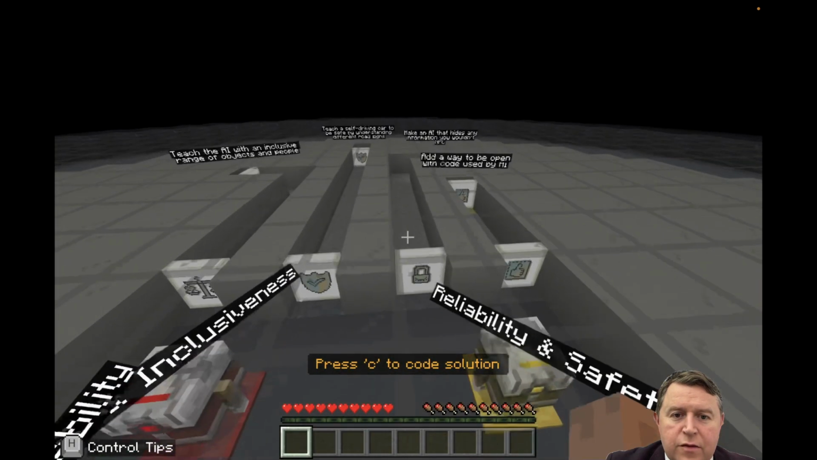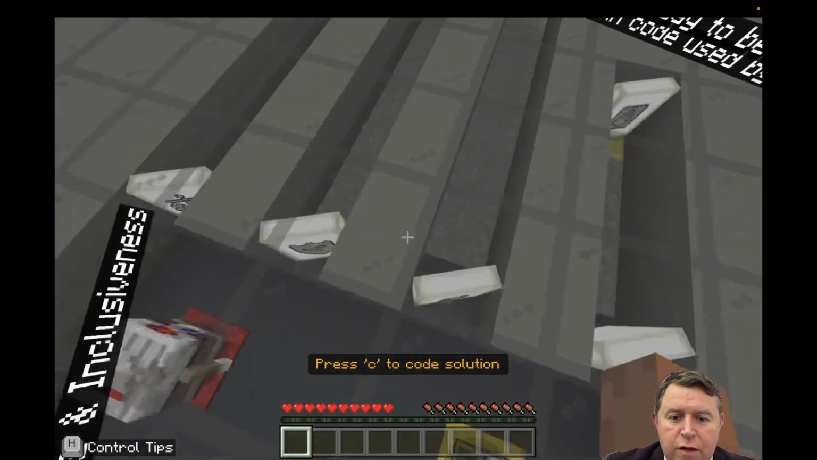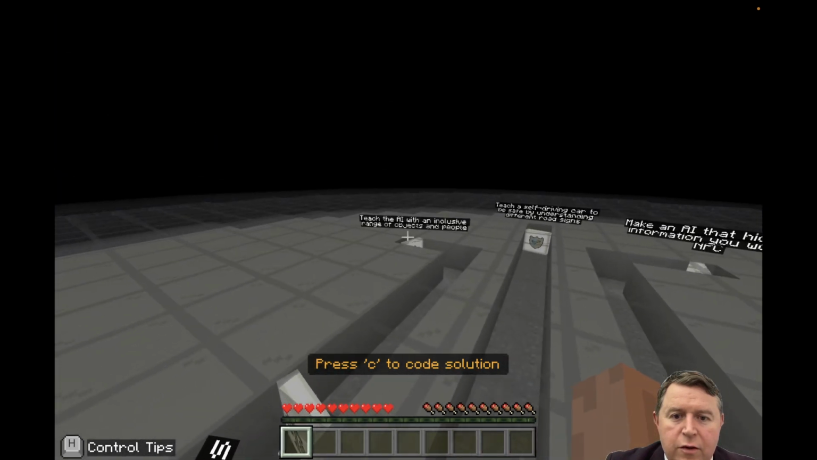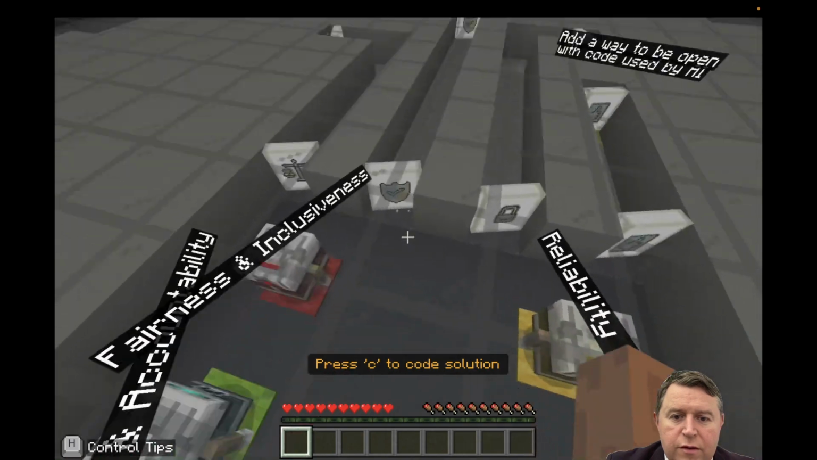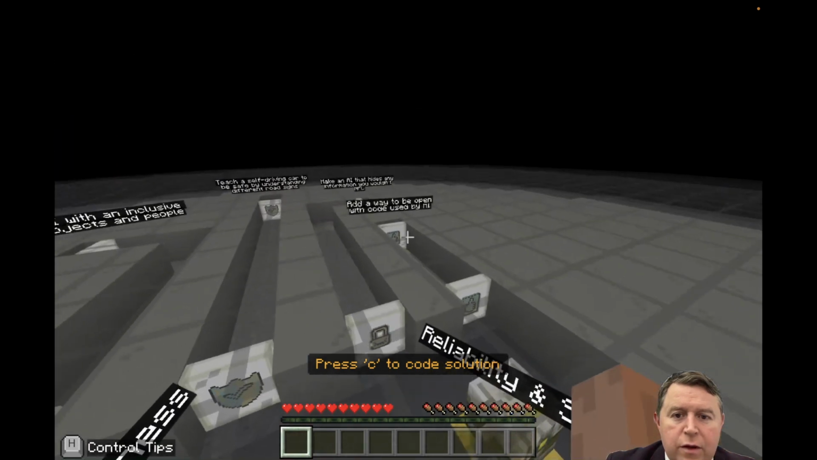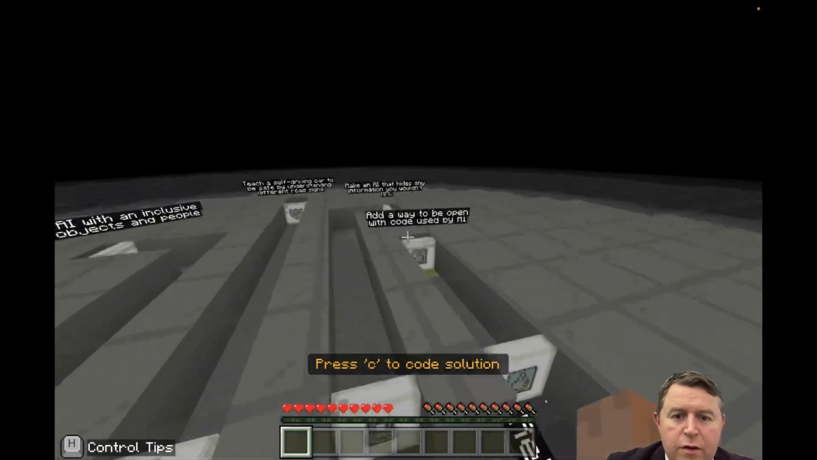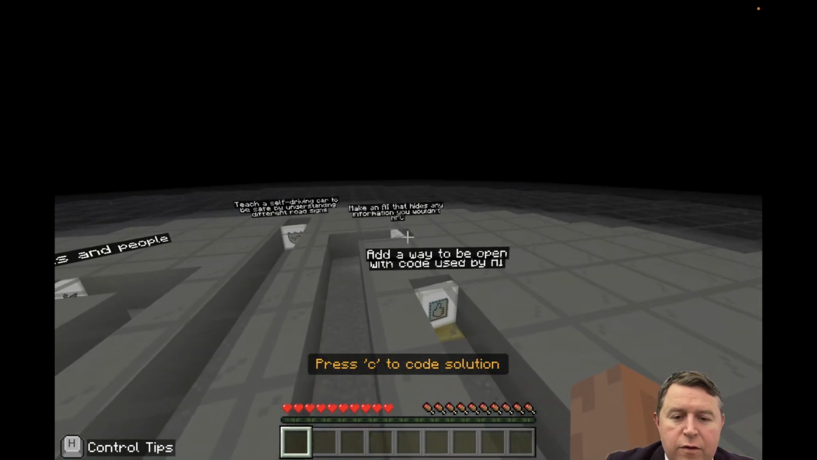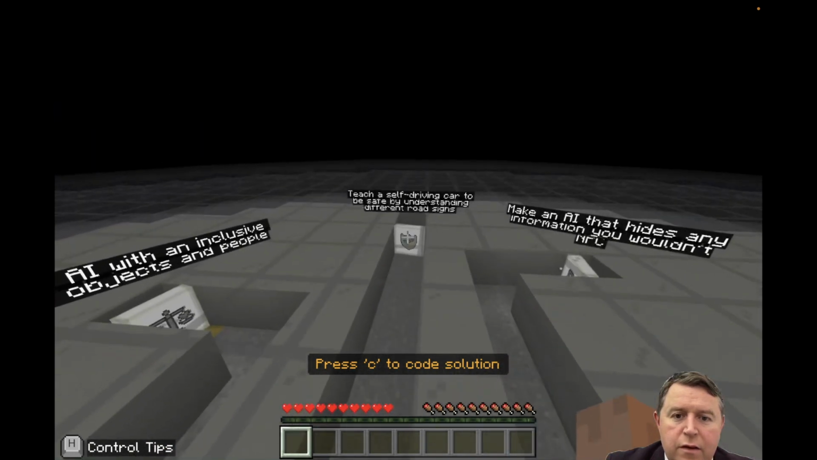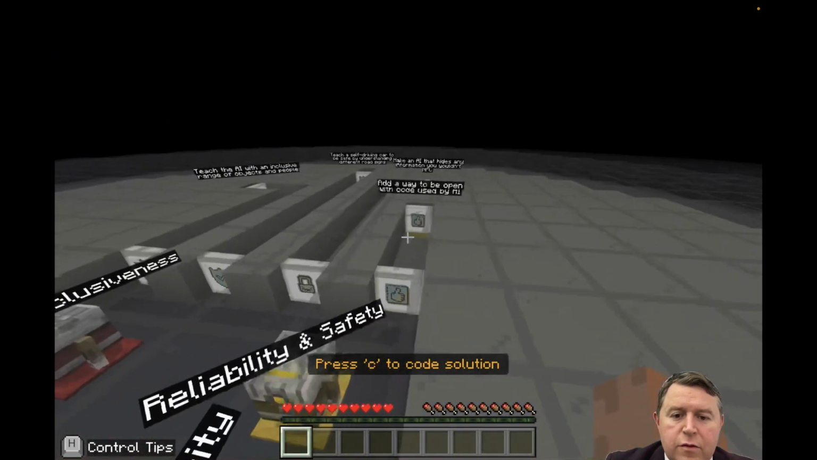Okay, so we need to get them to each principle. Teach a self-driving car to be understanding of different road signs. Teach an AI to work with an inclusive range of objects and people, so that's inclusiveness. Transparency and accountability is that one. Reliability and a way to be open with the code used. Privacy and security is that one. Make an AI that hides any information it shouldn't. Reliability and safety is probably this one then. Teach an AI to be safe. Okay, that's that one then. So let's see what it wants us to do.